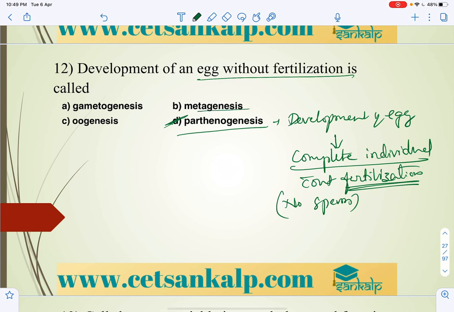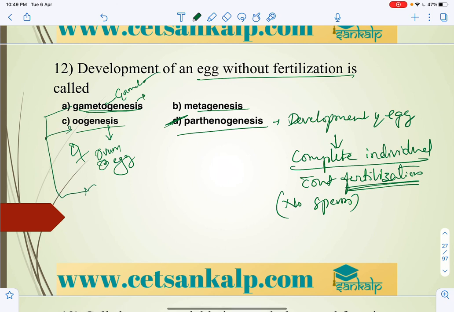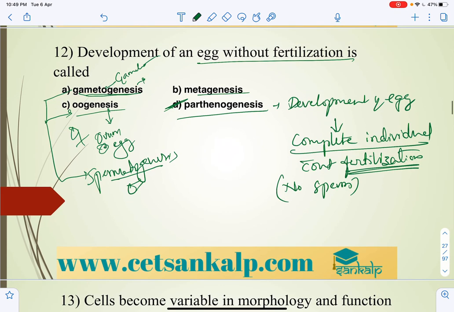We know what is the meaning of gametogenesis and oogenesis. Gametogenesis, formation of gametes, takes place in both male and female. Oogenesis, formation of the ovum or egg, right? So that takes place in the female, and gametogenesis takes place in both male and female. So gametogenesis is of two types. One is oogenesis, the other one is spermatogenesis. So spermatogenesis takes place in the male. Next. So for the next question, the answer is D.